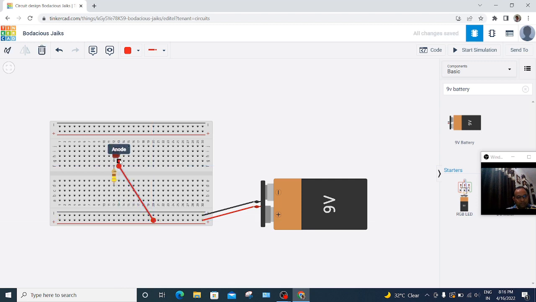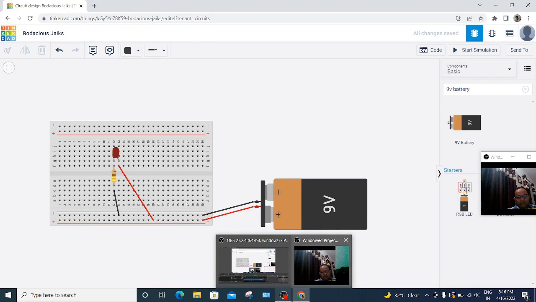Connect the positive part to the positive and the negative part to the negative. Okay, so we can start the simulation. See students, this is glowing now. This was a very simple experiment. You can stop the simulation and start it again as well. Next we will be doing this LED blinking with the help of a switch and further with the help of Arduino.